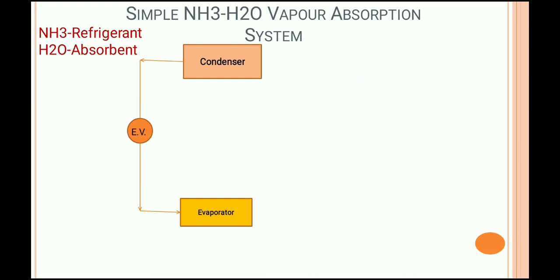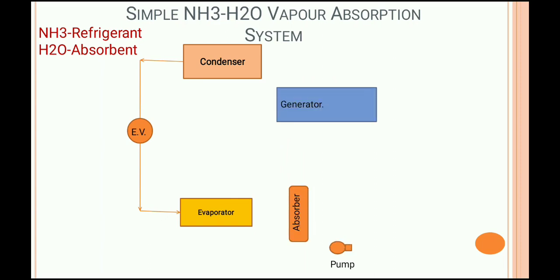That compressor is replaced by a three-part unit, and then the vapor compression system is converted into the vapor absorption system. That three-part unit is the absorber, pump and generator.